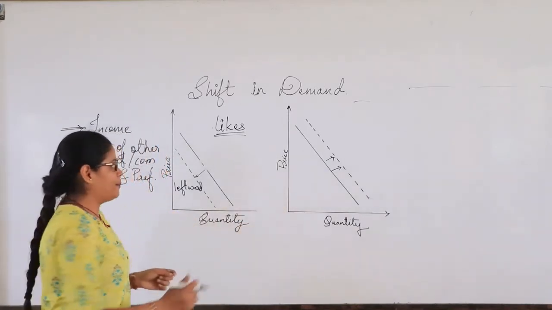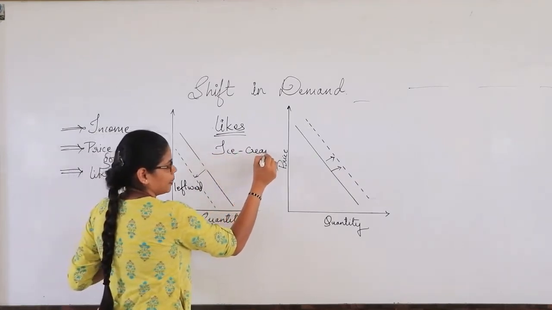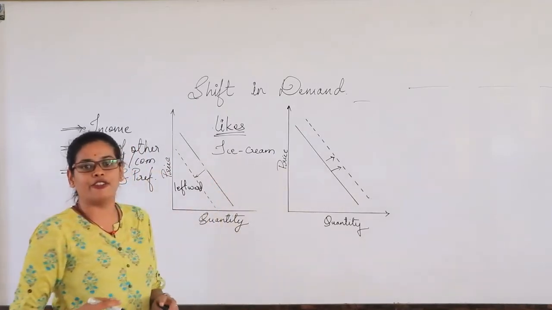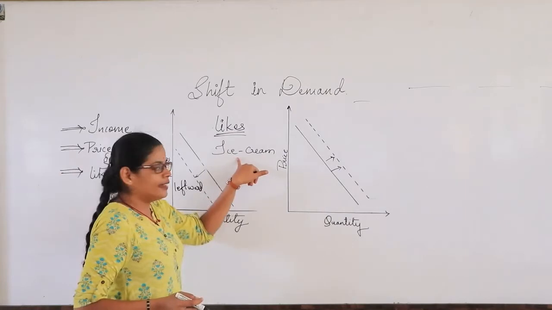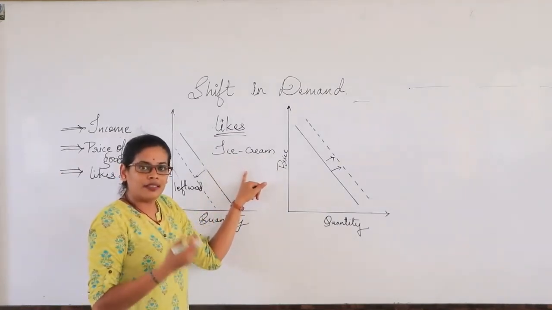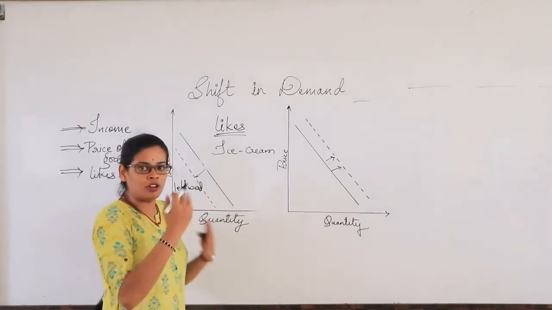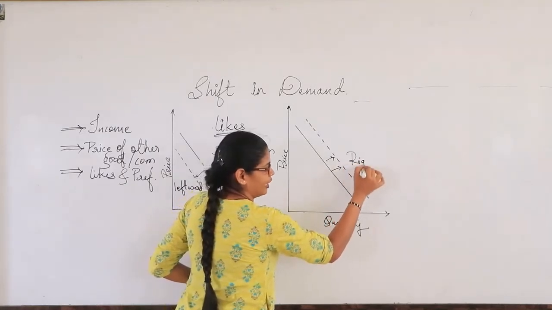Okay. For example, ice cream or anything which is helpful for us in the summer season, right? So when there is a summer season, what happens? The consumer tends to consume ice cream in more number, right? So that's the reason there is a shift in the demand curve.